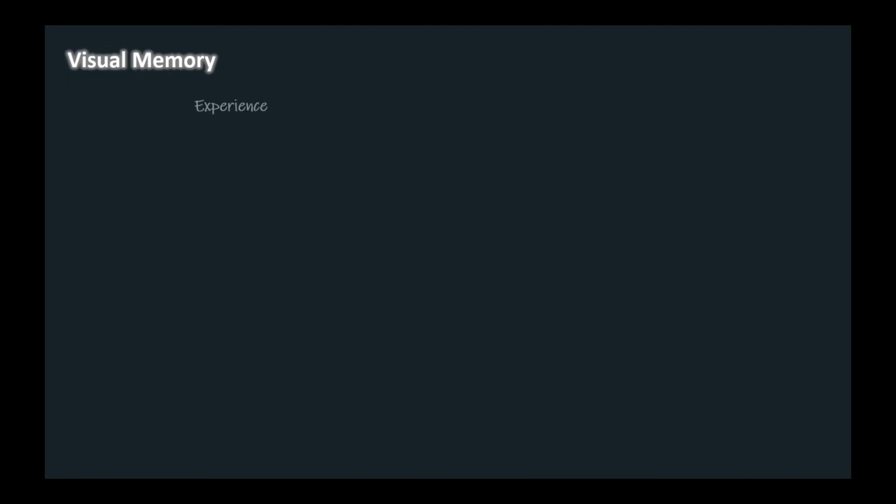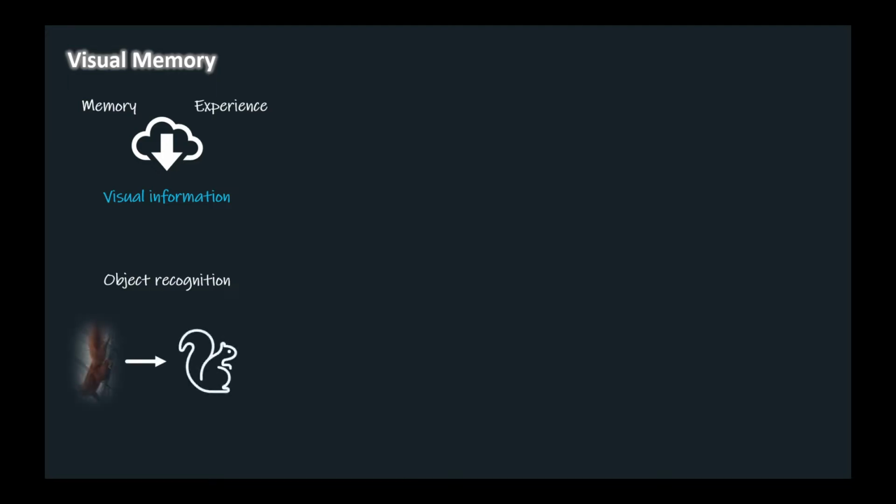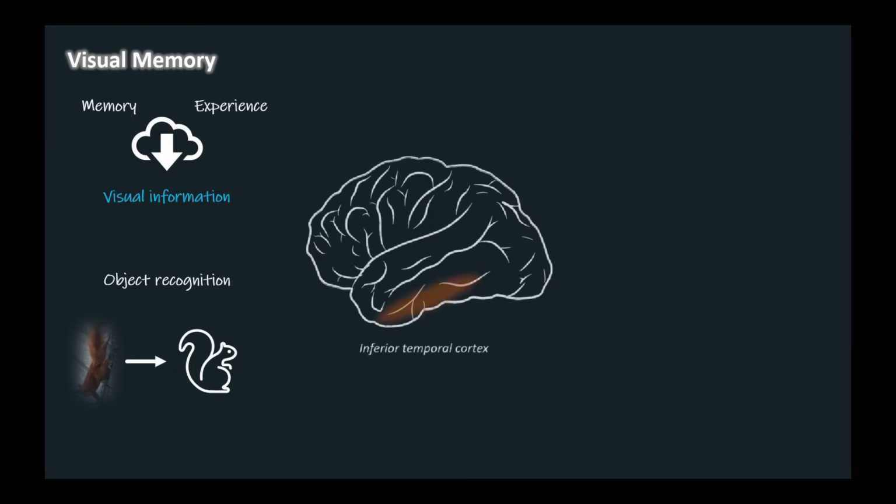Visual experience can be stored as memory, and visual memory influences processing of incoming visual information. Object recognition, in particular, relies on the observer's previous experience with objects. Thus, the contribution of the inferior temporal cortex to object recognition must be modifiable by experience. As I just said, the ability to resolve differences between complex visual stimuli is highly modifiable by experience.